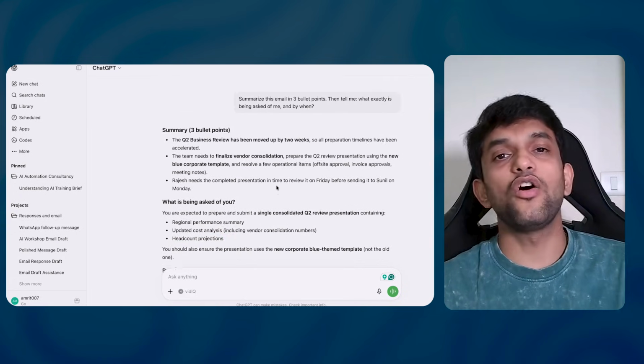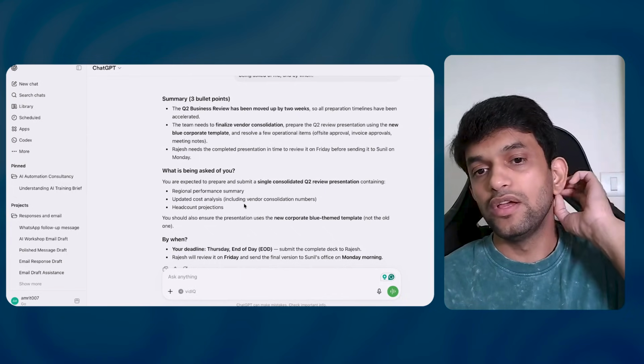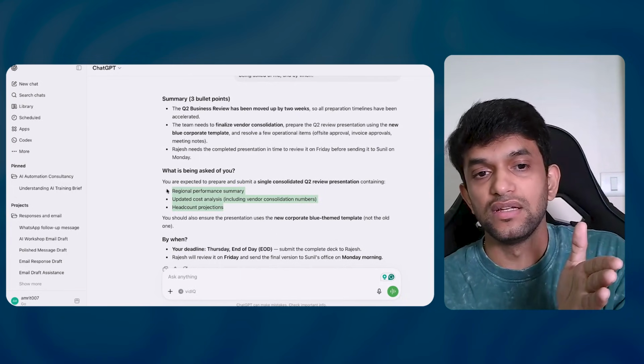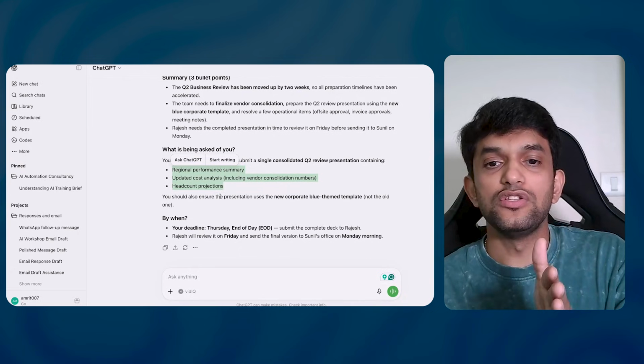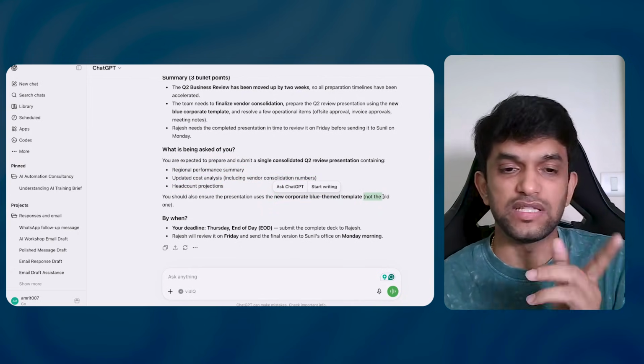So basically in the offsite, they're going to be discussing their company numbers and all. It is saying, what are they asking you? You have to give these 3 things. You should also ensure the presentation uses the new corporate blue theme template, not the old one. I guess they have asked it separately, specifically.